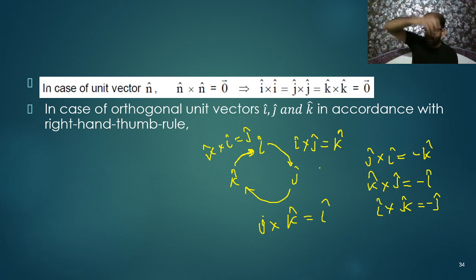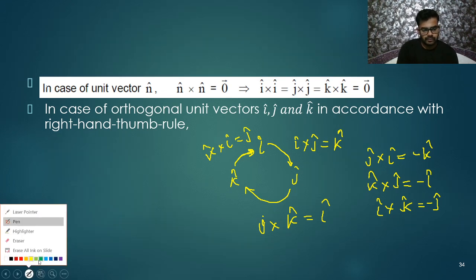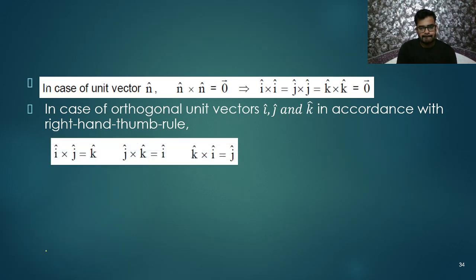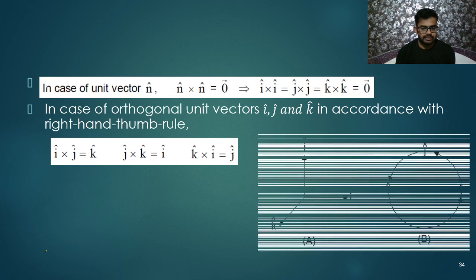If you are moving anti-clockwise cycle, it will give negative value. Remember i cross j is equal to k cap, j cross k is equal to i cap, k cross i is equal to j cap. This is the basic result you need to remember, my dear friends. Without this you cannot solve it.